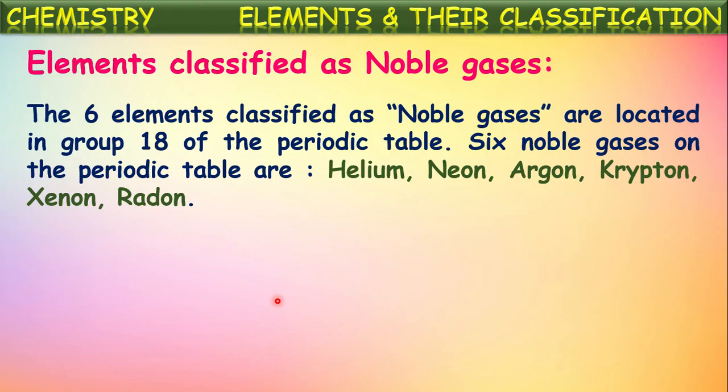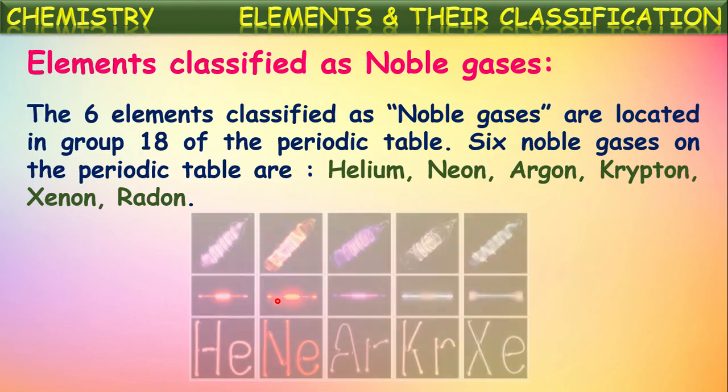The six noble gases on the periodic table are helium, neon, argon, krypton, xenon, and radon. So these are highly stable elements. They won't participate in chemical reactions with other elements or even with themselves. That's why they are called noble gases.